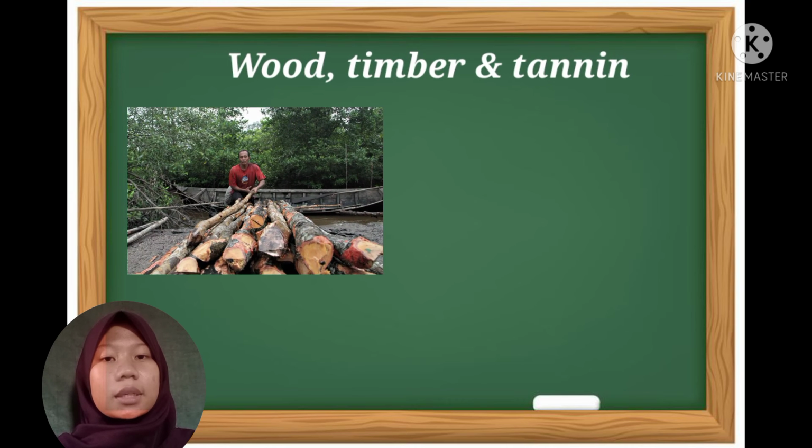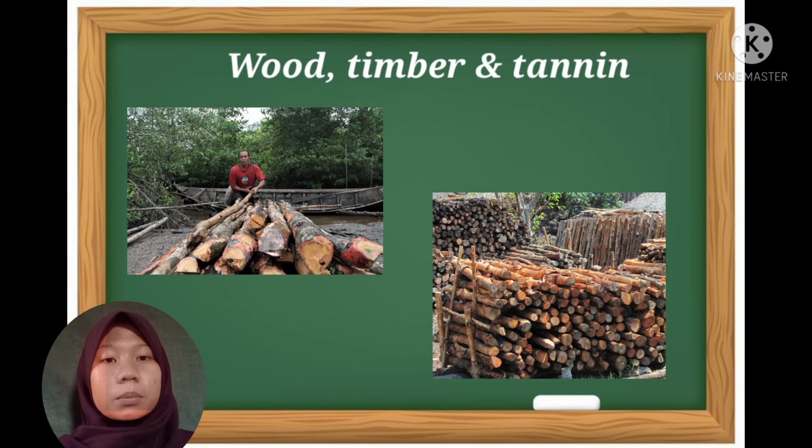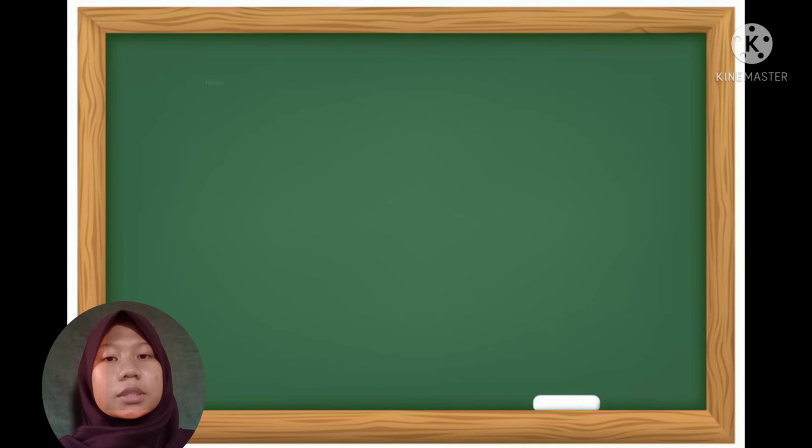Wood, timber, and tannin. People have exploited mangrove for timber and fuel, and even commercial exploitation has a long history, combined with export of timber as durable poles, bark for tannin, and charcoal from mangrove areas to large towns. Tourism.